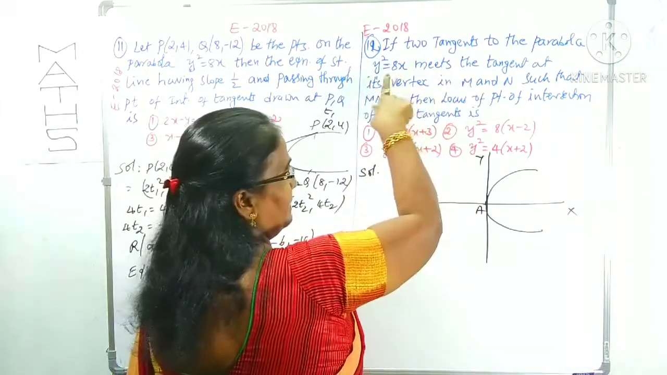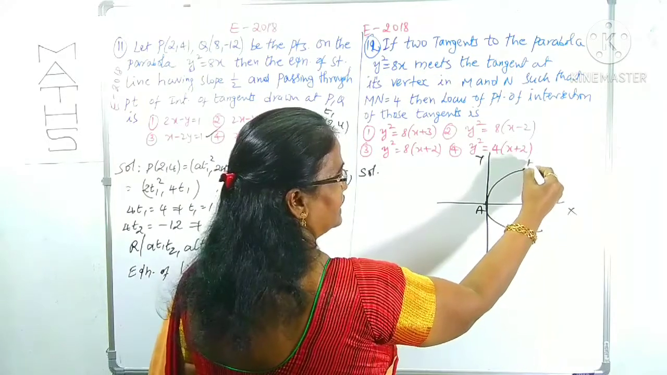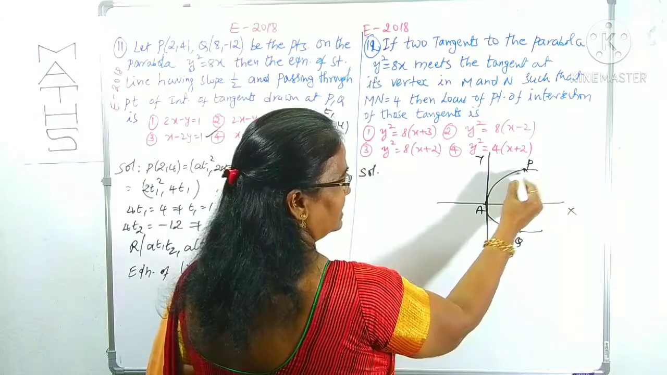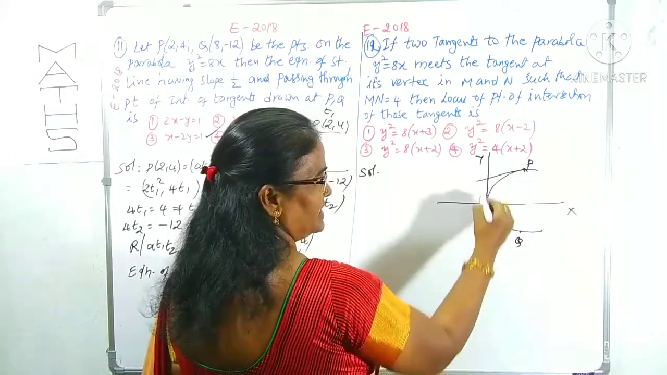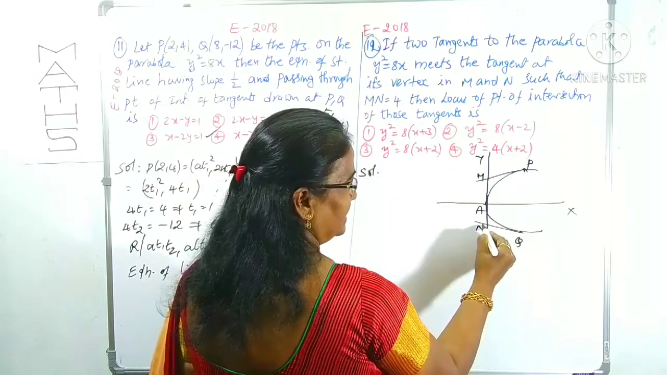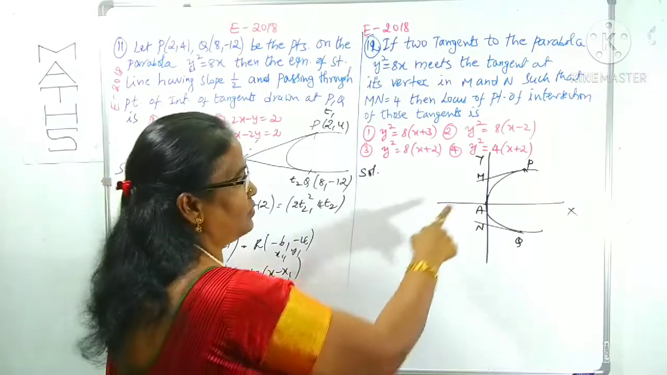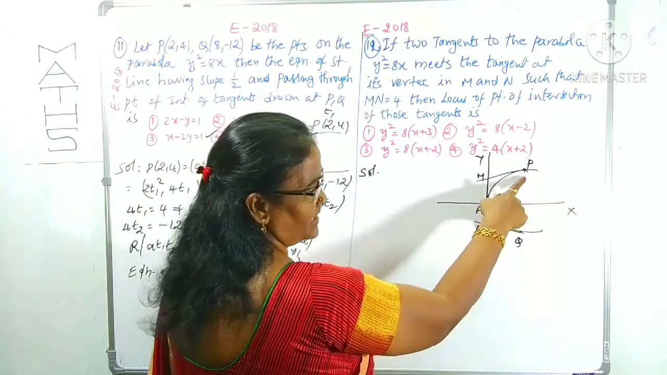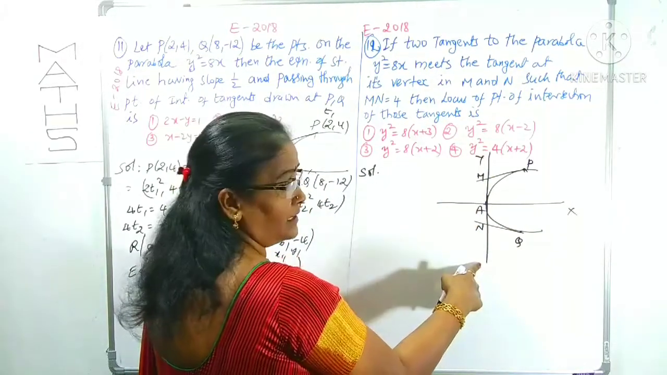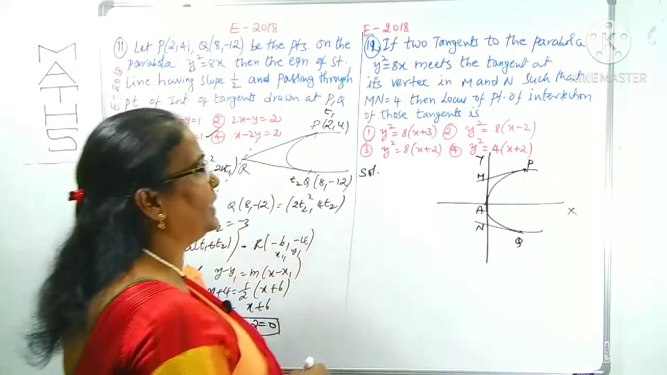If two tangents to the parabola meet the tangent at its vertex, suppose you draw one tangent at some point P, and another at some Q. One of these tangents meets the tangent line at M. The other tangent meets the tangent line at the vertex at N. So M and N are the points where the tangents drawn at P and Q meet the equation of the tangent at the vertex. Clear? Now next.